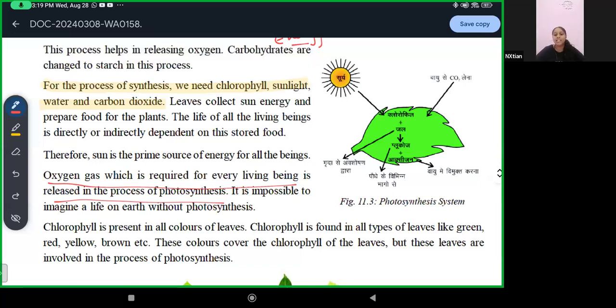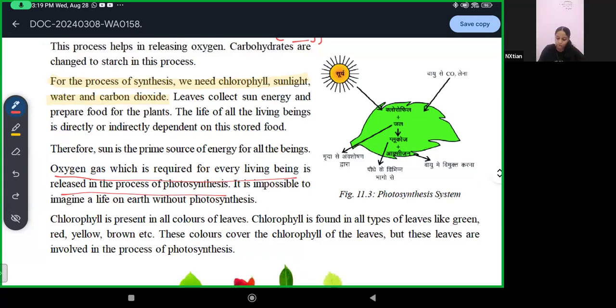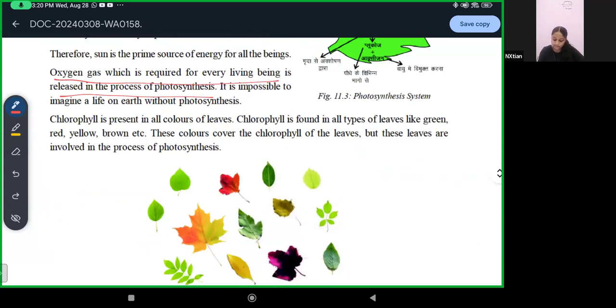Because plants release oxygen for us. They take in CO2 and they release oxygen, but we take in that oxygen and we release the CO2. So it's interdependent. Plants and us are all dependent on each other. All the organisms in the ecosystem, in the environment, are dependent on each other for food.